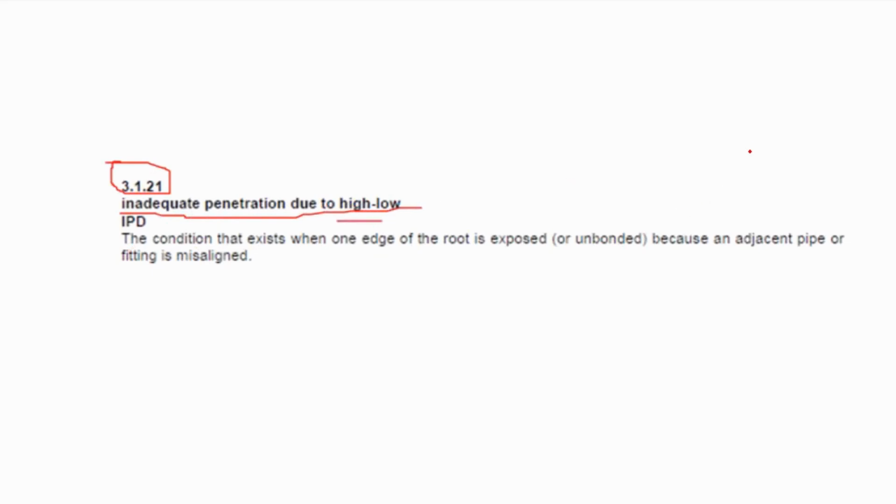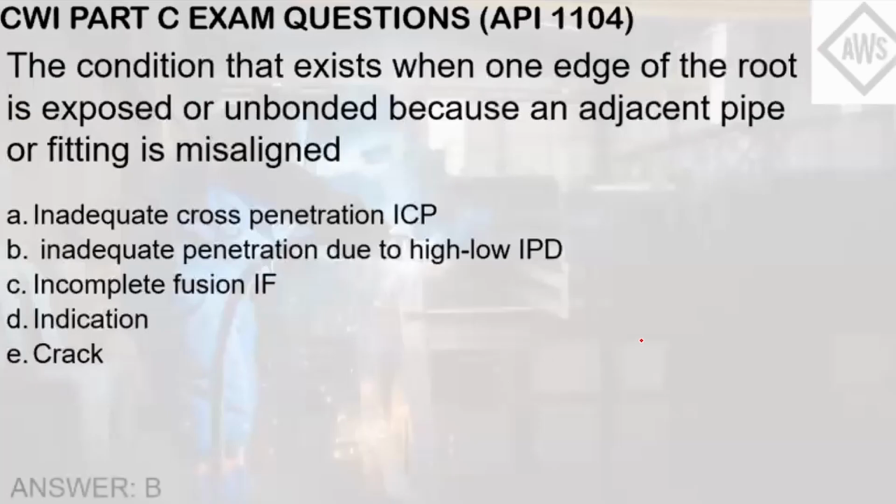For pipe misalignment, there's a high-low misalignment. Then the tendency of that is that the root may become exposed since we have a high-low misalignment. So it may become exposed or unbonded because of the said misalignment between the pipes. So the answer here is letter B, inadequate penetration due to high-low, IPD.